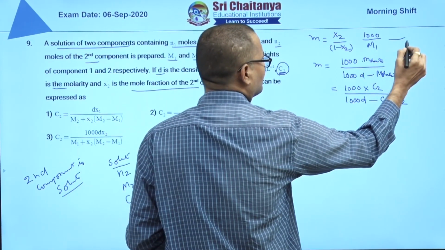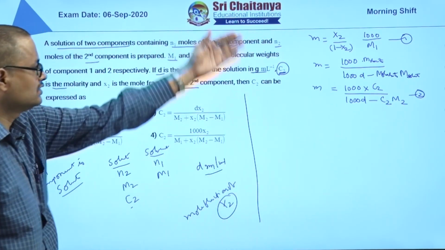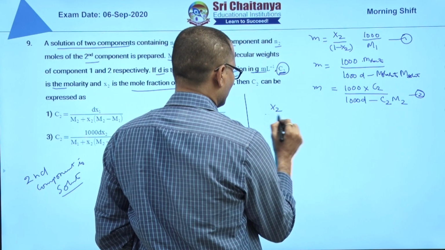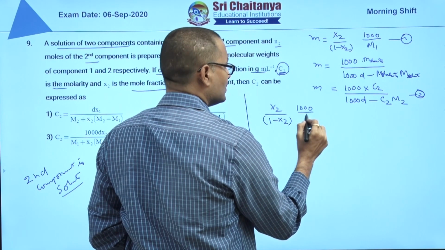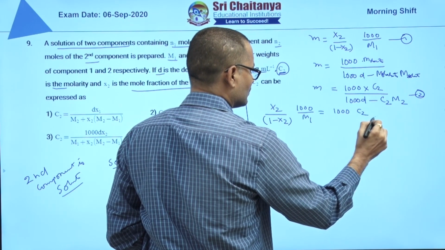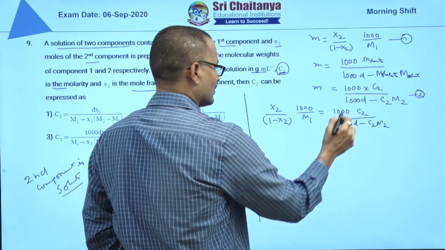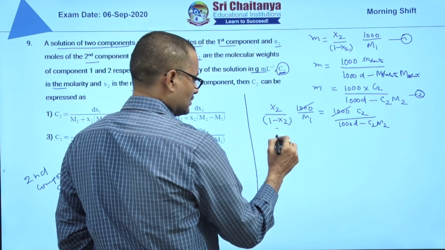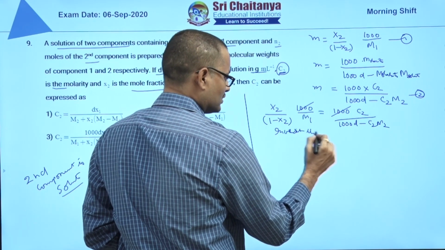Now you can equalize, this is equation 1, this is equation 2. Equate these two, equation 1 and 2. So X2 by 1 minus X2 into 1000 by M1 is equal to 1000 into C2 by 1000 D minus C2 M2. 1000 and 1000 get cancelled. Invert both sides of the equation.